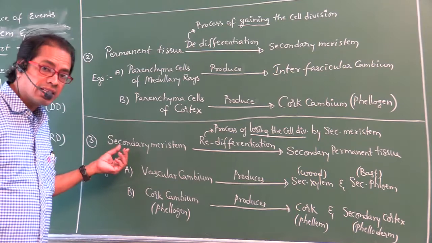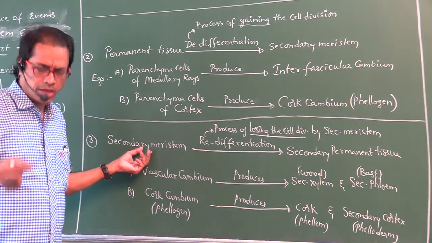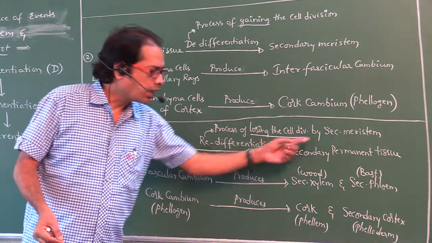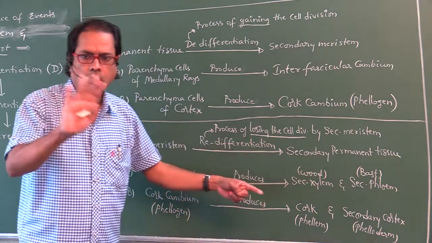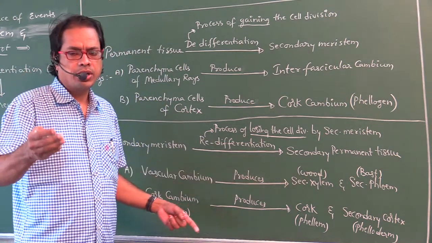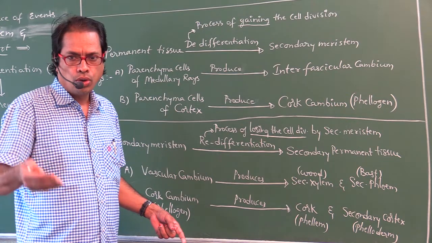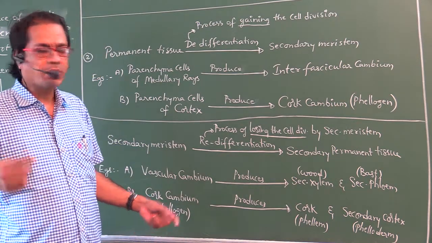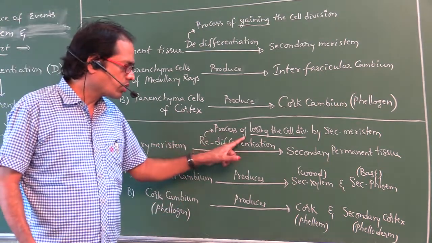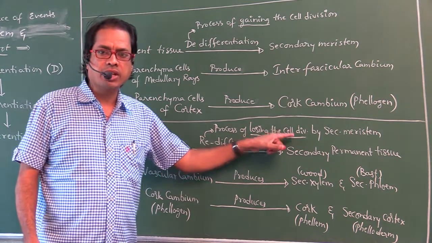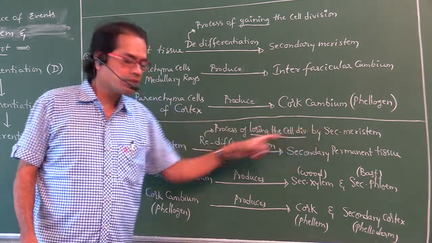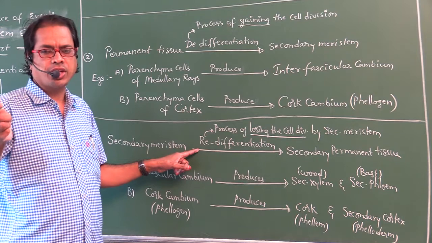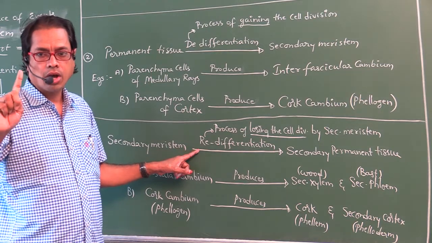So that means secondary meristem means able to divide. Secondary permanent tissue means not able to divide. So the process of losing the capability of cell division by secondary meristem is called redifferentiation, shortly called RD.